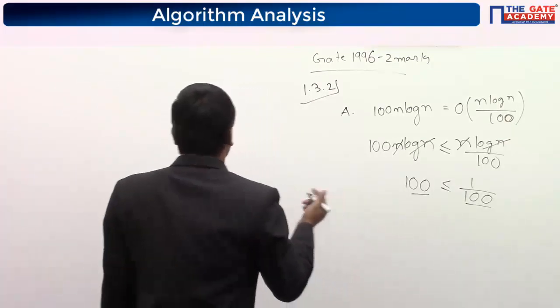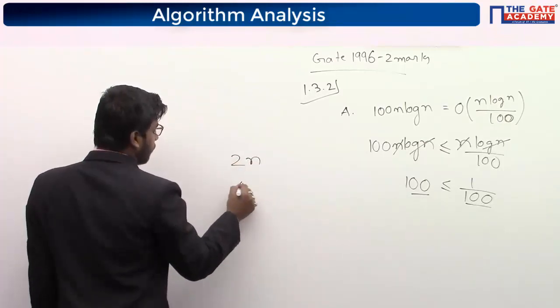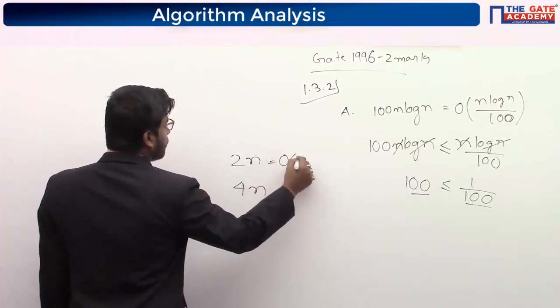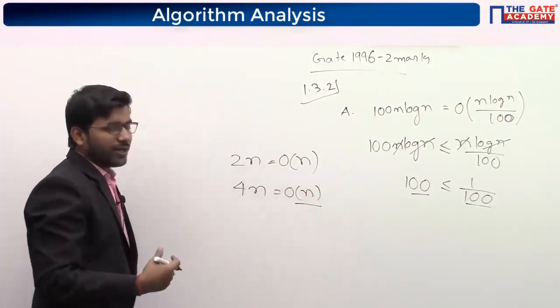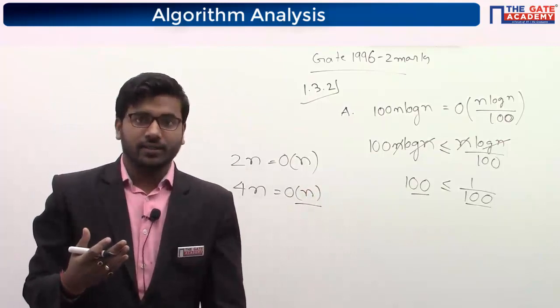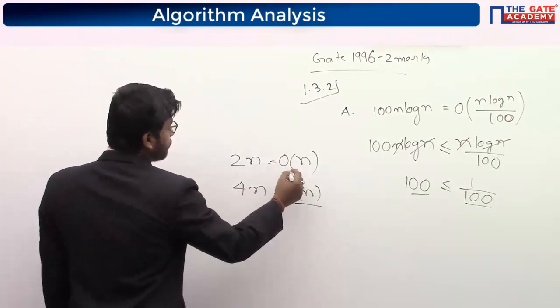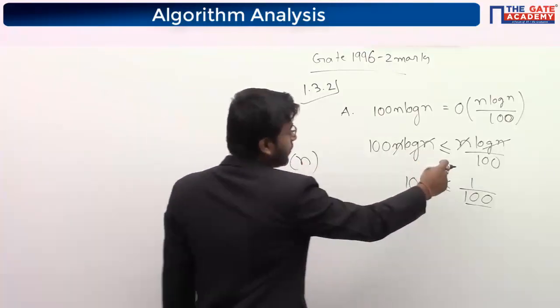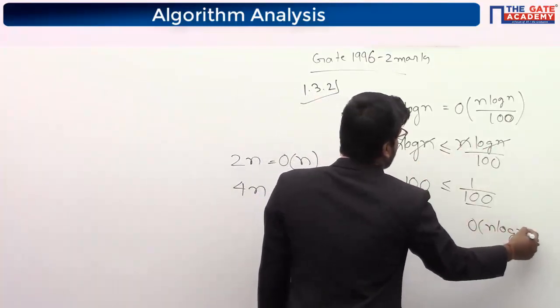See there, if I write 2n and if I write 4n, we will write big O as n only, because we are not considering the constant. So here also big O will be n log n, and here also big O will be n log n.